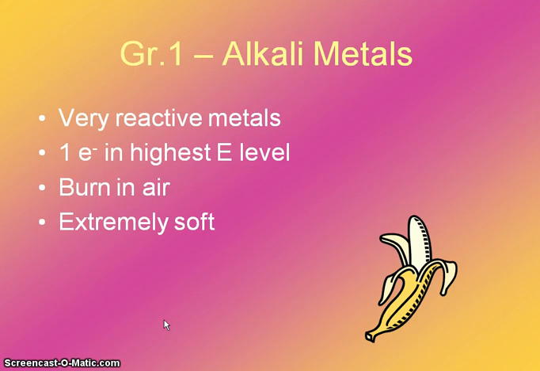Group 1 are the alkali metals, and they are very reactive. They only have one valence electron in their highest energy level, which means that in order to achieve a stable octet, which is what all elements want to achieve, they will try to give away that electron. Again, they are very reactive. A lot of them will burn when exposed to the air, so many of them will be stored in oils. And they're extremely soft. You can cut through many of them with a butter knife.